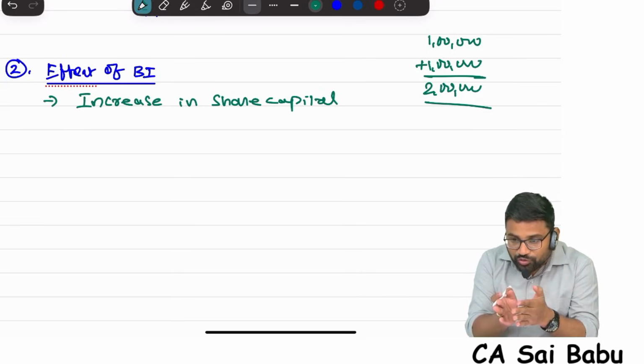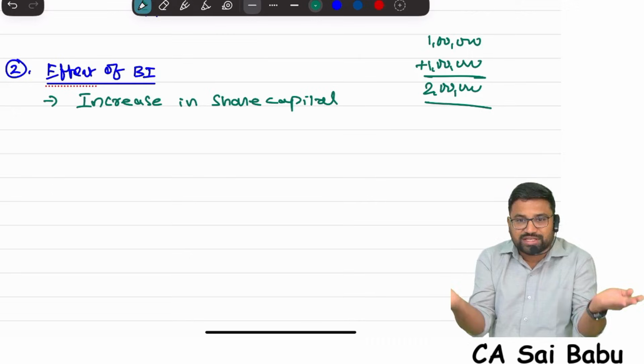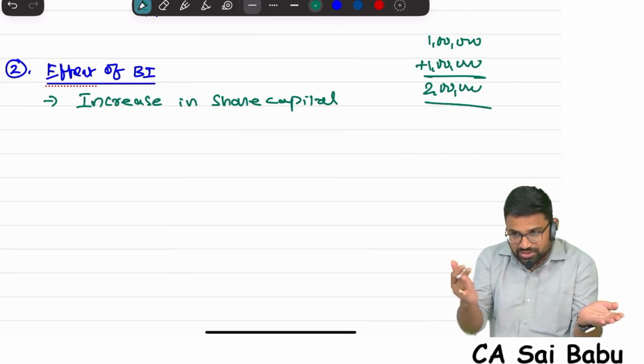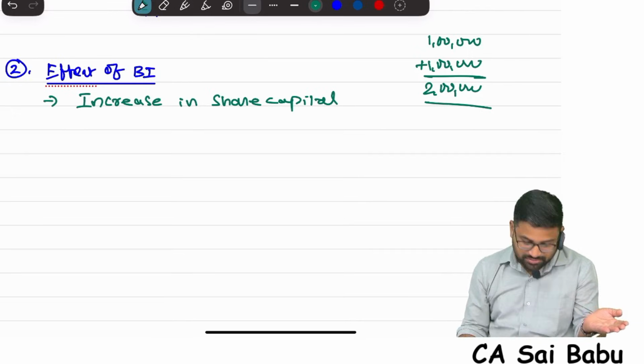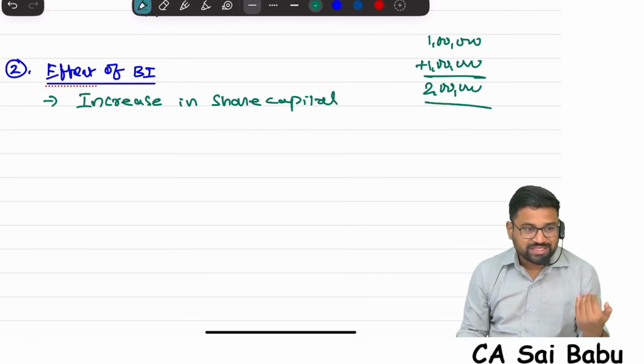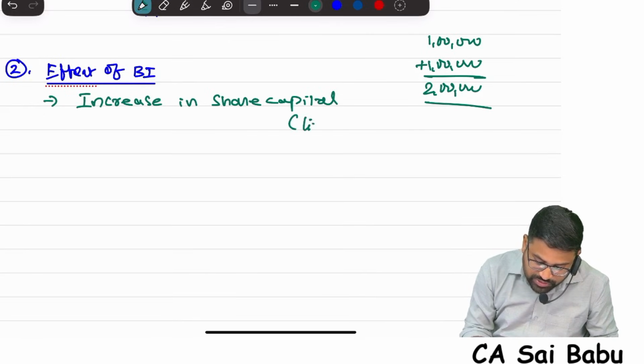But because of the bonus issue, your number of shares is increasing, company shares are increasing, because of that the liquidity of the stock will increase. So increase in share capital is the first effect. Thereby liquidity also will increase. Liquidity of stock will increase.